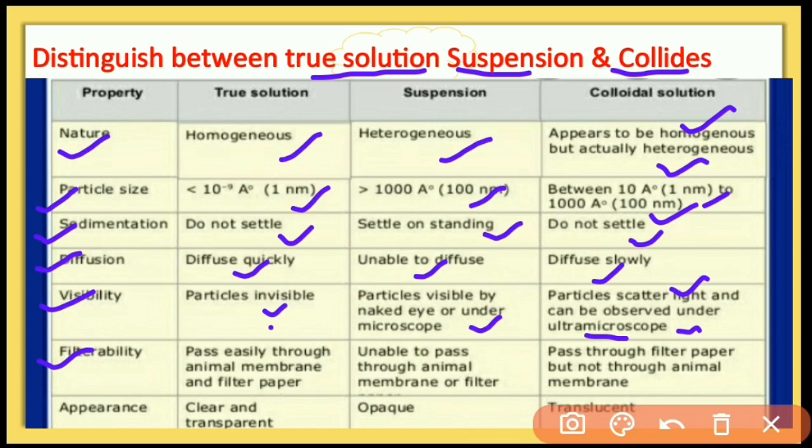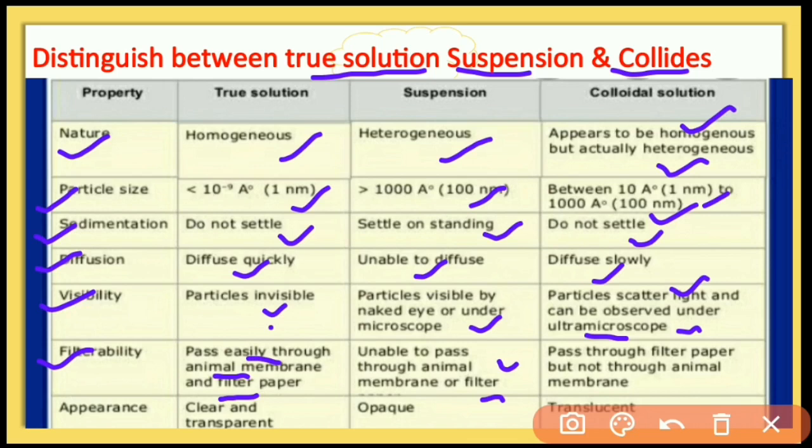Filterability. In a true solution the particle size is very small, so it passes easily through animal membrane and filter paper, so we cannot filter it. A suspension is not able to pass through animal membrane and filter paper, so we can easily separate the solvent from the solute using simple filtration.